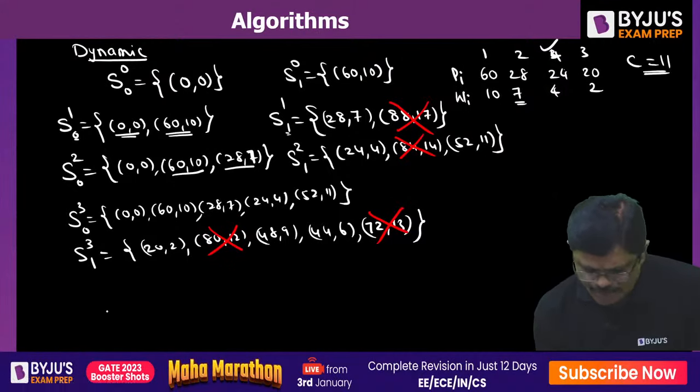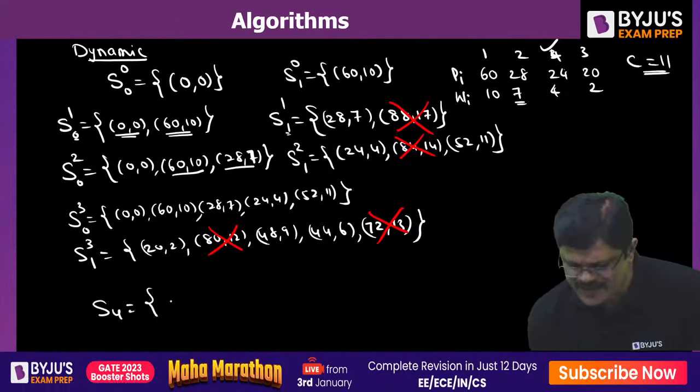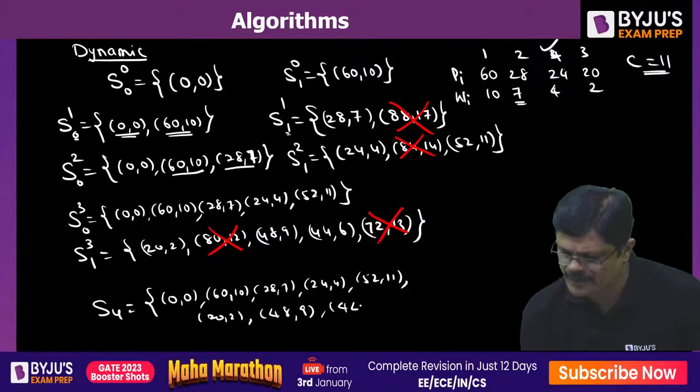So now after all 4 items are considered, this is the final situation, my dear friends: 0, 0; 60, 10; 28, 7; 24, 4; 52, 11; then 20, 2; 48, 9; 44, 6.